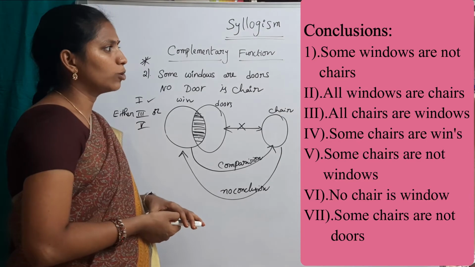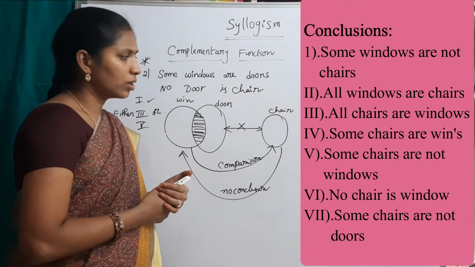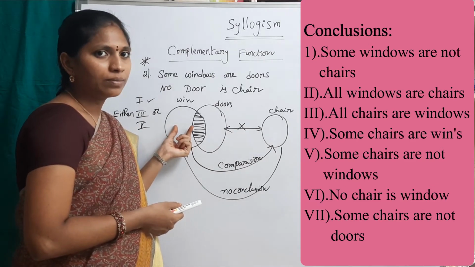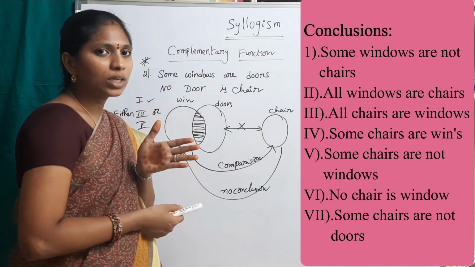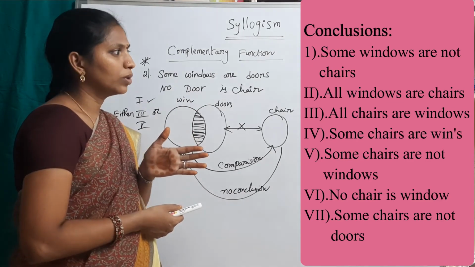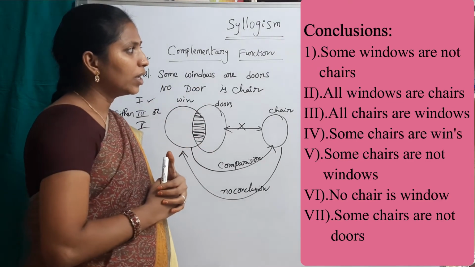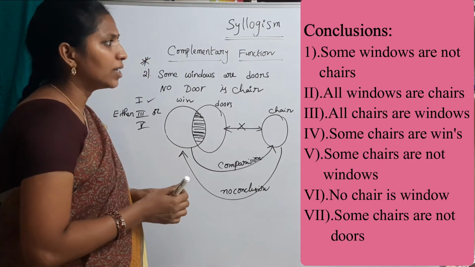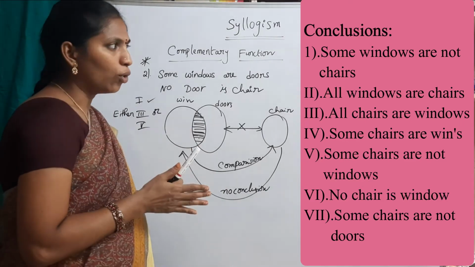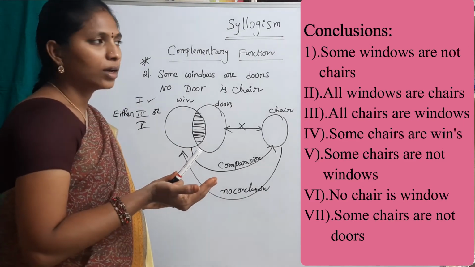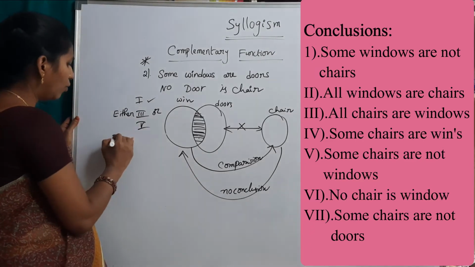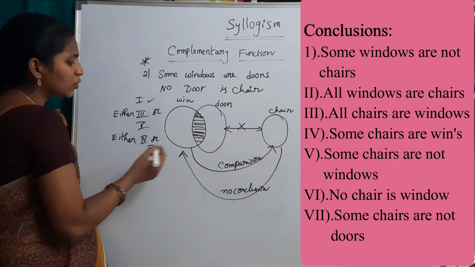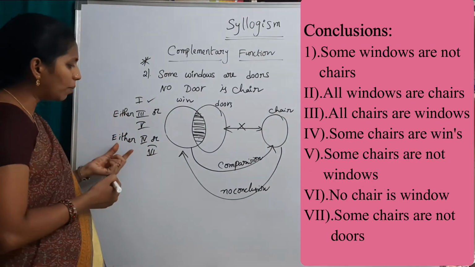Next, see the fourth conclusion: some chairs are windows. Go for the complementary. What is the pair for some? No. Search for no. Which one? The sixth one: no chair is a window. So the answer is either 4 or 6. Either 4 or 6 follows.